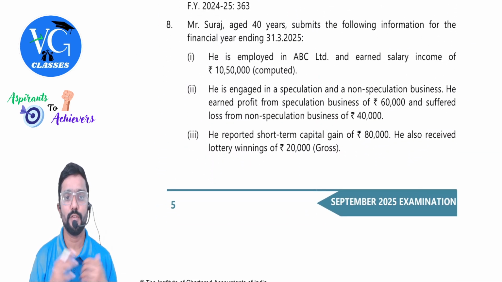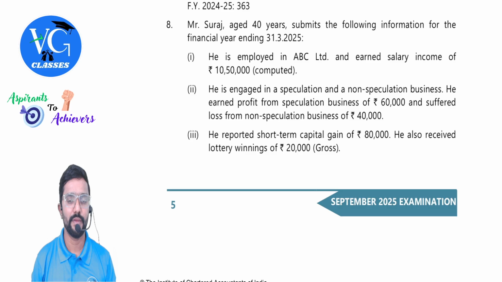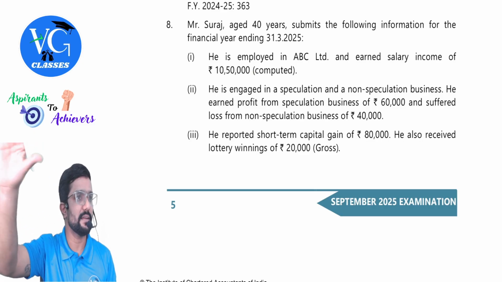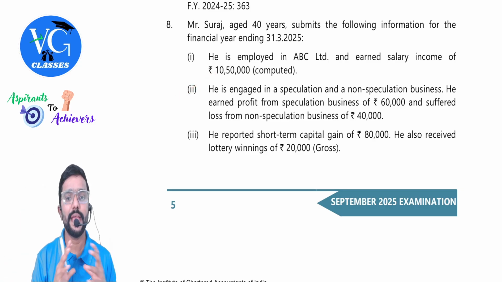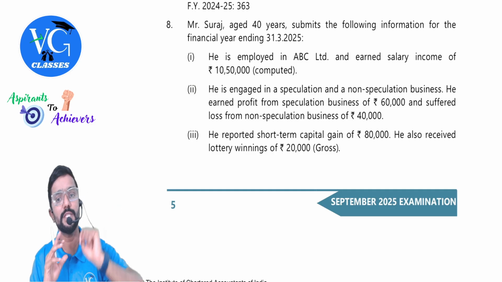Fine. So the following information is given for financial year ending 31st March 2025. He is employed in APC Limited and earned a salary income of 10,50,000 computed. Everything is taken care. Sir, should I provide for standard deduction? No. He is engaged in speculation and non-speculation business.